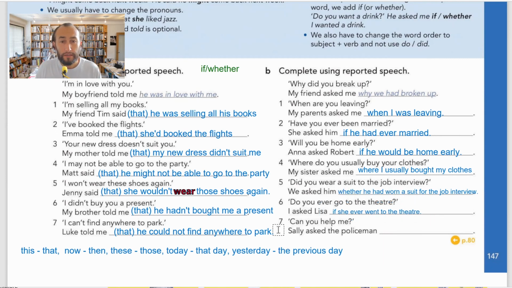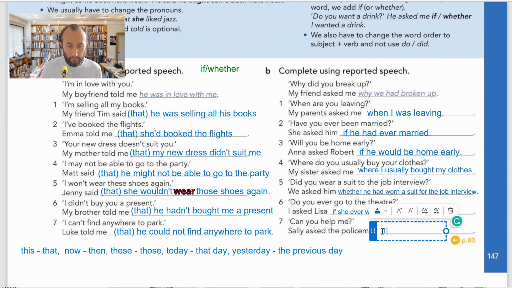The last one, number 7, can you help me? Yes, I can. No, I can't. That is a yes, no question, so we use if. Sally asked the policeman, who is a man, if he could help her. Sally is saying, can you help me? So we write her, and full stop.